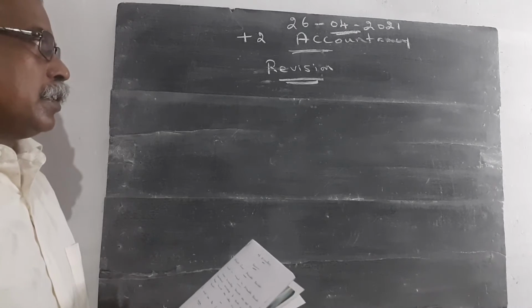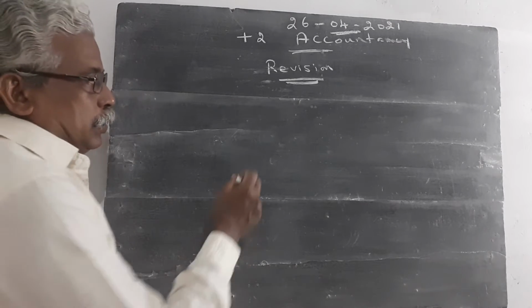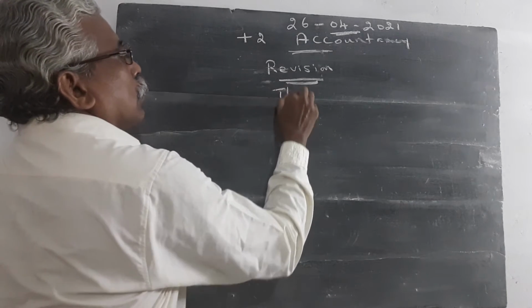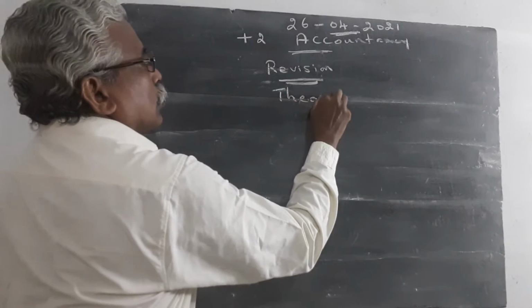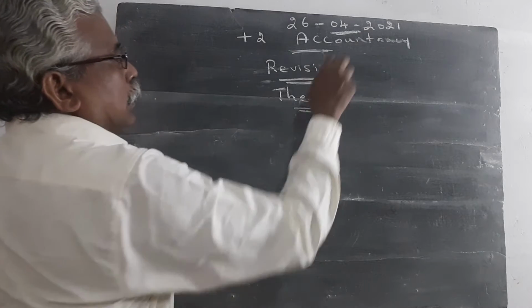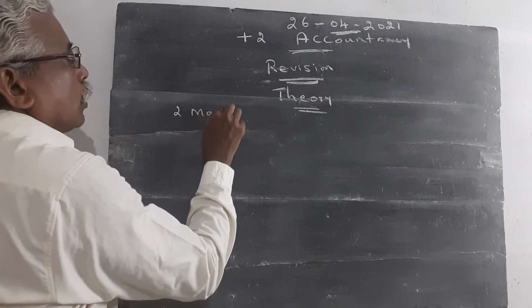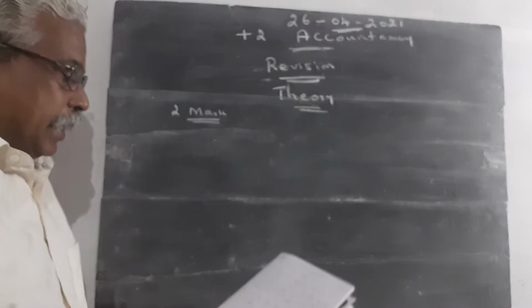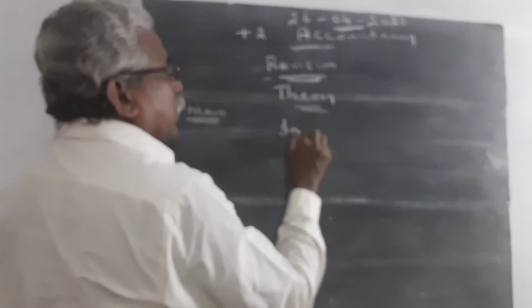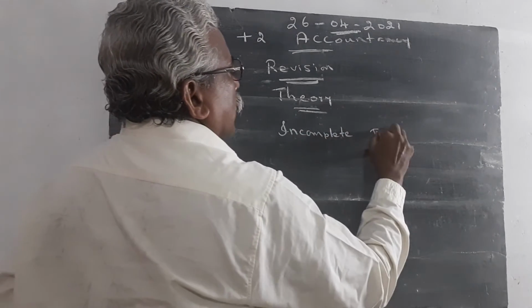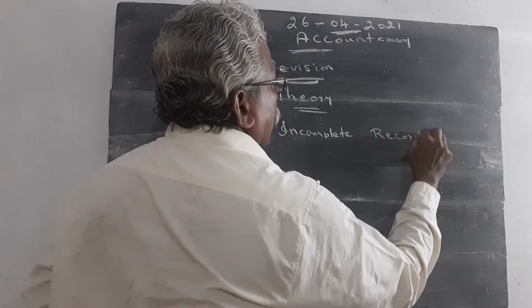First question is a 2-mark question, a theory question. Today I am going to explain the theory questions from accountancy. First we study one 2-mark question. The question is, what is the meaning of incomplete records?